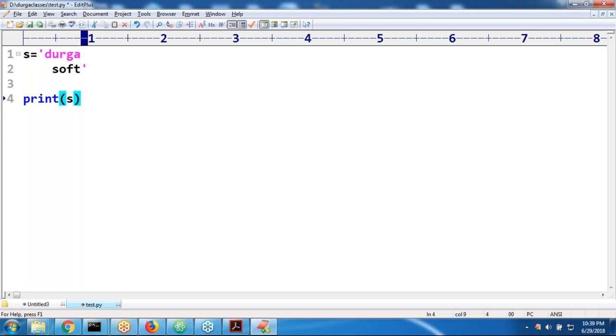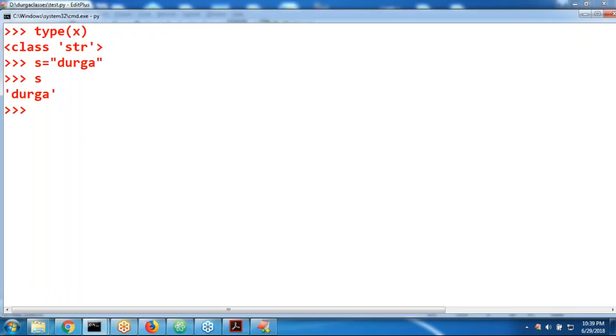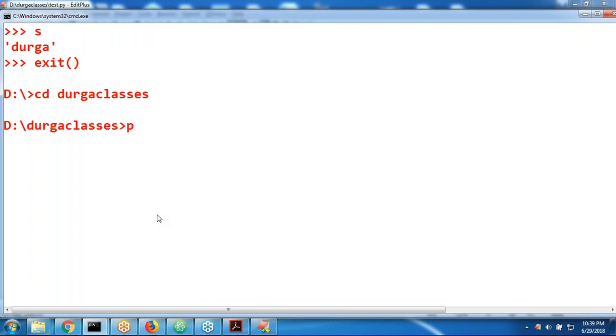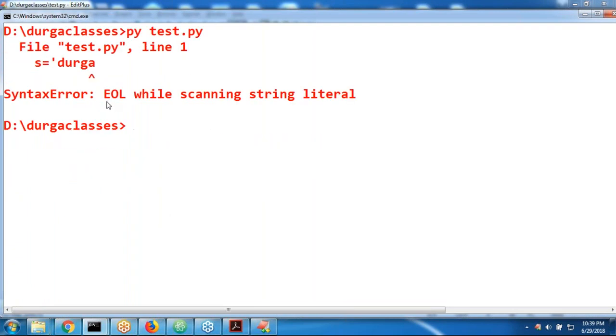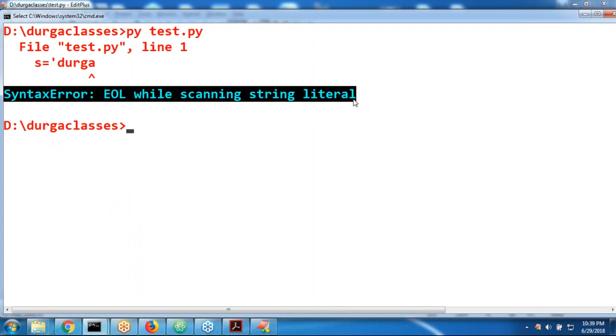Yes, sir. This is my test.py. Now let me execute this code. Let me go to my current working directory. py test.py. Immediately, are you getting it, right? Immediately you are getting the error. Syntax error: EOL while scanning string literal.